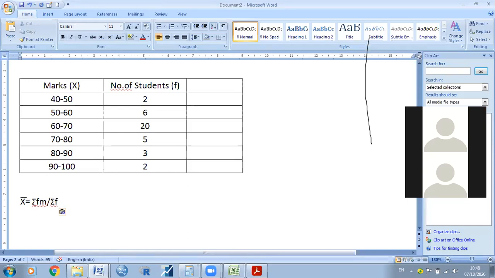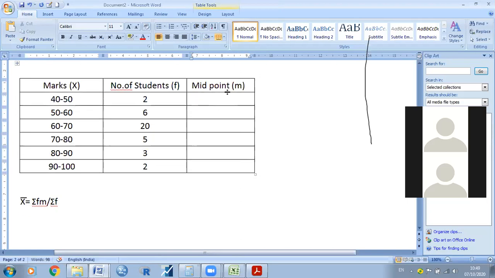So here what is sigma? Nothing but total. f is nothing but frequency, and m is nothing but mid value. m is the midpoint or mid value of the class interval, and sum of f is nothing but the sum of frequencies. So here we have the f values and we need to find the midpoint, which is indicated with m.